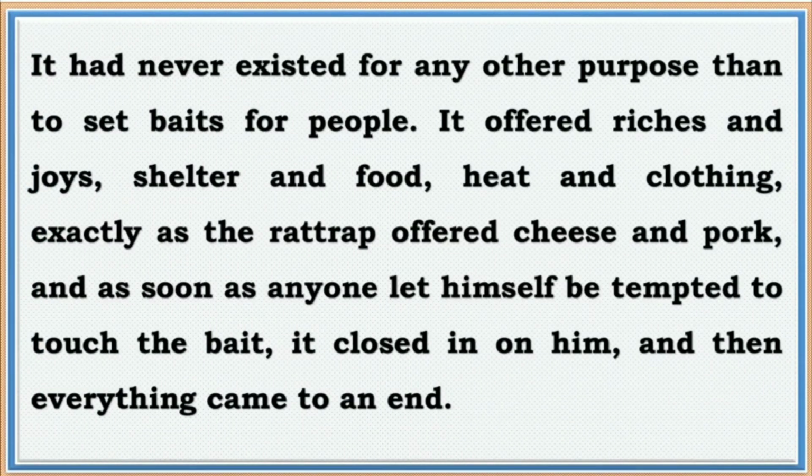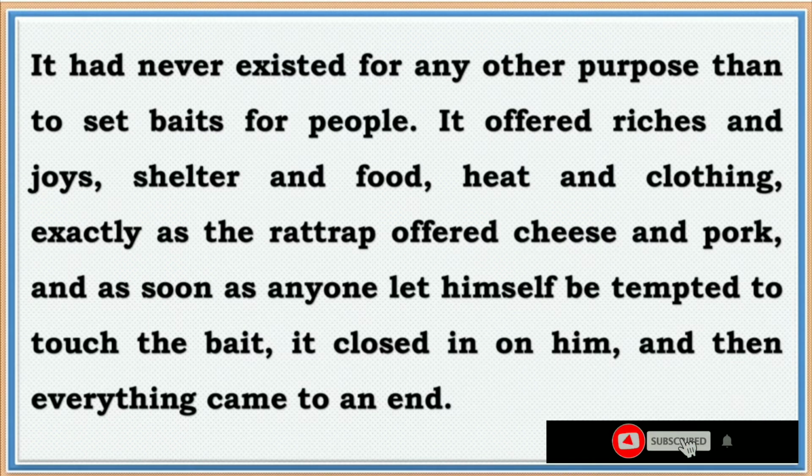It had never existed for any other purpose than to set baits for people. So here the author is saying that it had never existed for any other purpose. That means he is talking about the world, and why the world has existed, because it wants to set baits for the people. So what do you mean by baits? That means some pieces of food that are kept inside it as an attraction to attract human beings and animals. So this is the only purpose why this world has existed, and it says it offered riches and joys, shelter and food, heat and clothing.